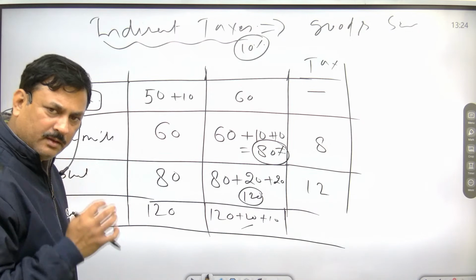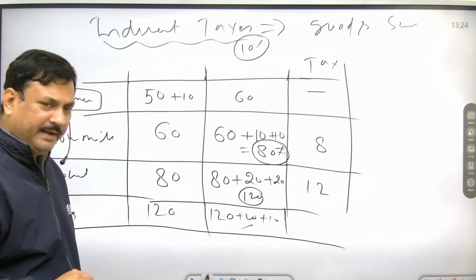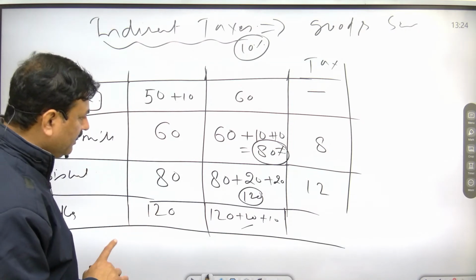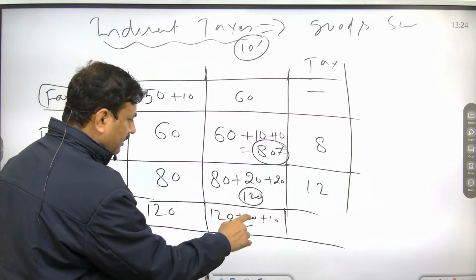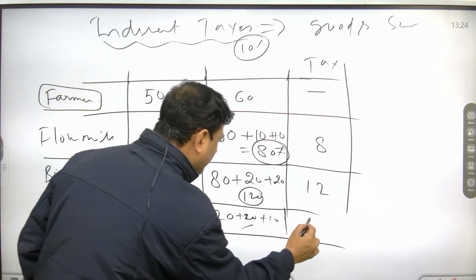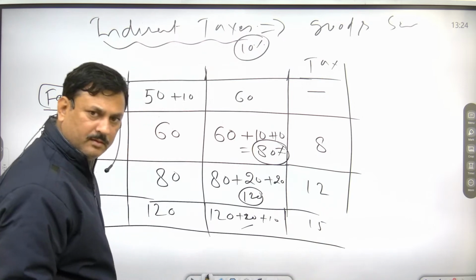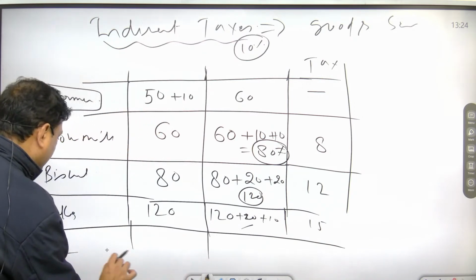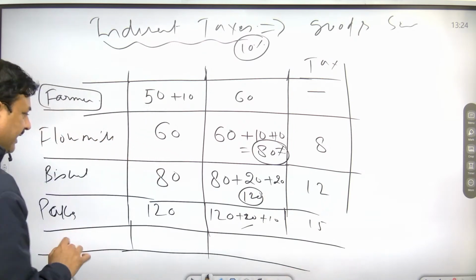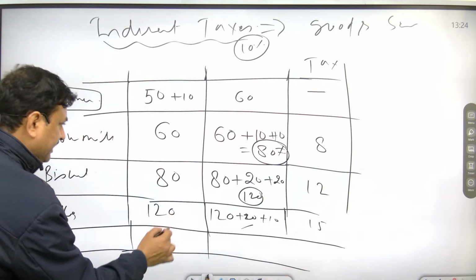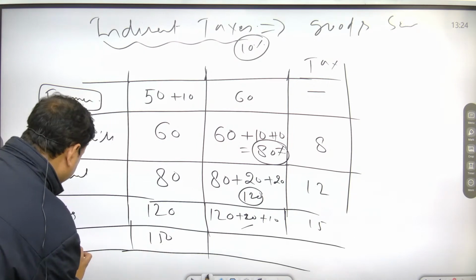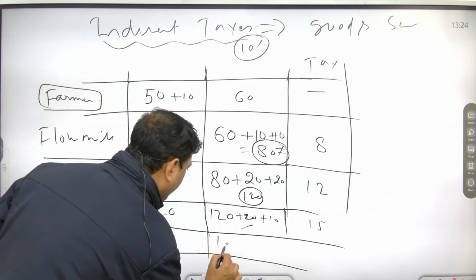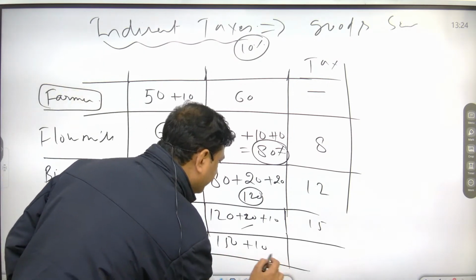So how much does he have to pay? 115 rupees. Okay, now finally it comes to the consumer, to the retailers, from here this is 150 rupees purchase and 150 plus 10 rupees, how much?